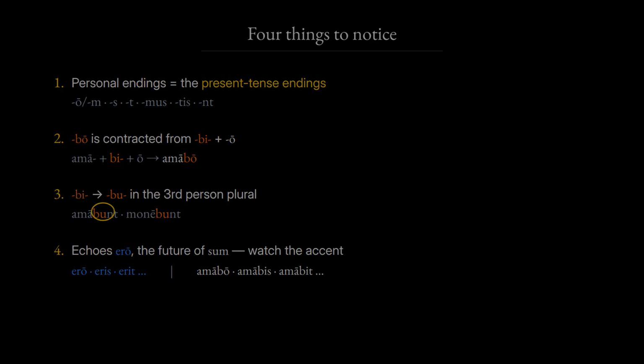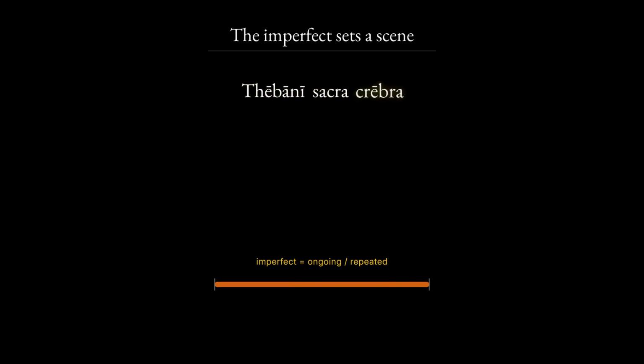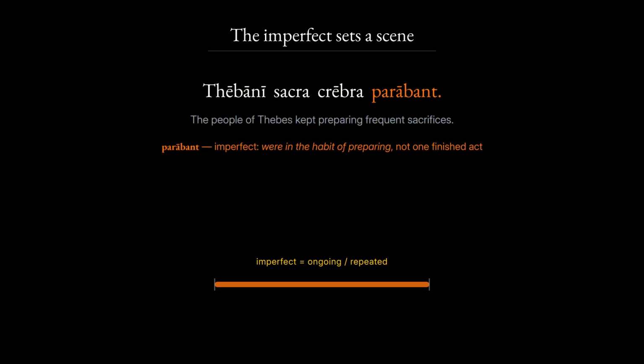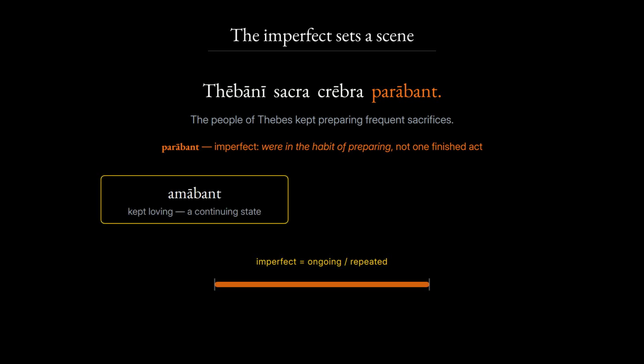The reading for this lesson gives us a few constructions worth pausing on. First, the imperfect tense, which sets a scene. Thebani sacra crebra parabant. The people of Thebes kept preparing frequent sacrifices. The imperfect here does not mean one finished act, it means they were in the habit of preparing. In the same way, this next word paints a lasting state of affairs, not a single moment. Amabant. They kept loving, and the imperfect of to be does the same. Erat. It was and went on being.